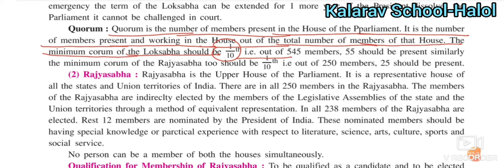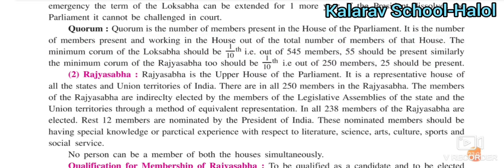For example, if the members are 545, 55 should be present. Similarly, the minimum quorum of the Rajya Sabha should be 1/10. Out of 250, 25 should be present. So 1/10 should be present in the parliament, in both houses, Lok Sabha and Rajya Sabha.